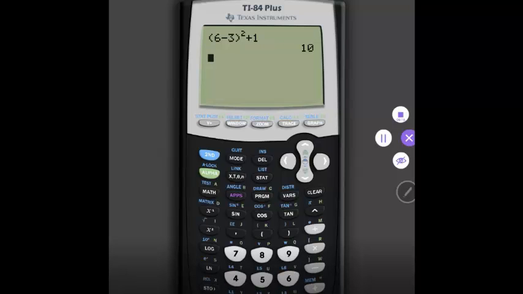Pretty straightforward. Now just make sure that when you do this, you got everything in the right place, and make sure it's written exactly the same, except for instead of an x or y, you're going to have the number. So anyway, it's pretty straightforward, but I hope this was helpful.